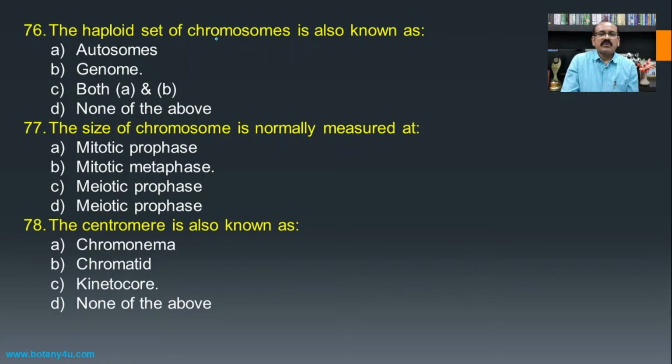The haploid set of chromosomes is known as, if we see the total number of genes which are present on the haploid set of chromosomes, then that is known as the genome, and hence the genome is the correct answer. Autosomes are nothing but the chromosomes which are present in the organism other than the sex chromosomes. The size of chromosome is normally measured at, as we know the shape and size of the different chromosomes of different organisms, and such chromosomes are found out because of what?